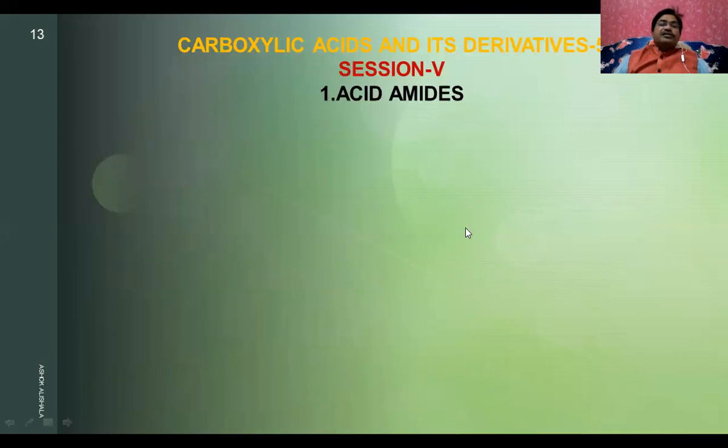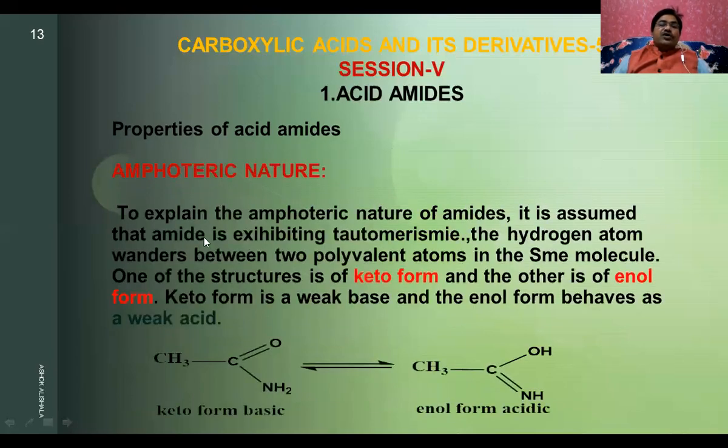Now let us see the other one. In the properties of the amides, you will get this amphoteric nature. To explain the amphoteric nature of the amides, that means it behaves as the acid as well as the base. It is assumed that the amide exhibits tautomerism, and the hydrogen atom wanders between two polyvalent atoms in the same molecule. That means here nitrogen is trivalent, oxygen is divalent. That's why we can say they are polyvalent atoms.